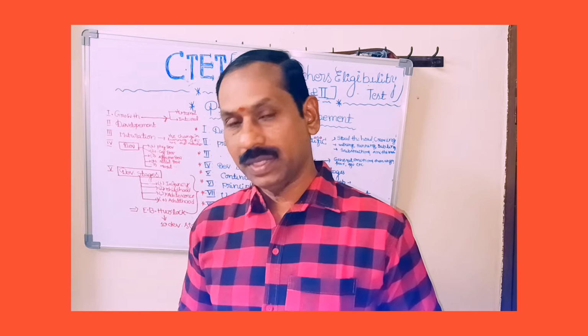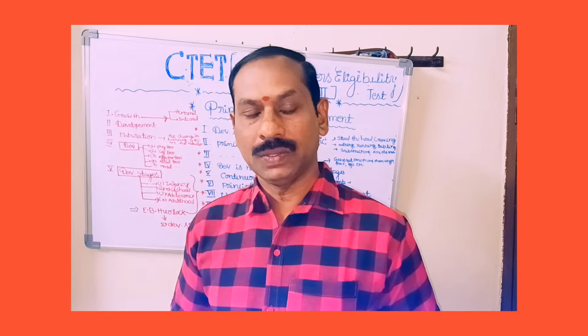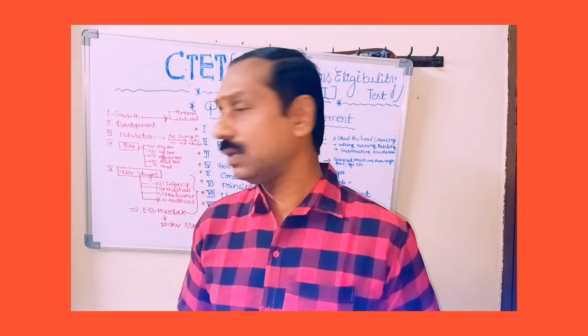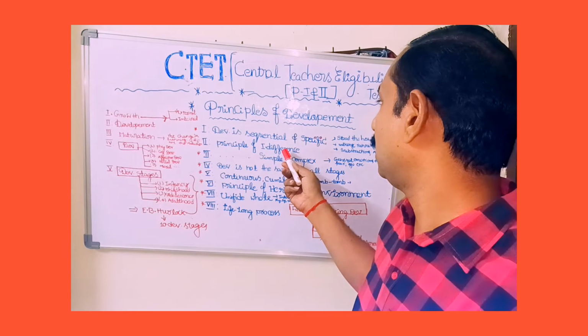So in personality, intelligence, creative levels, aptitudes, and attitudes, definitely there will be a lot of difference. That's why development shows the individual differences. That is known as the principle of individual differences.